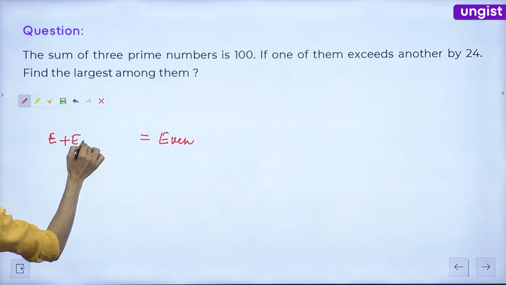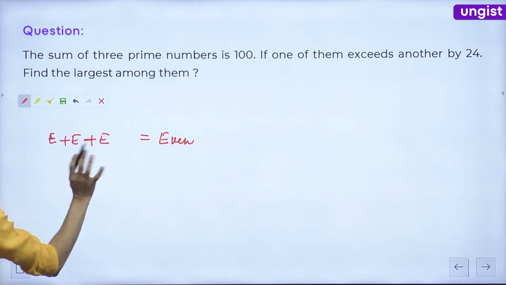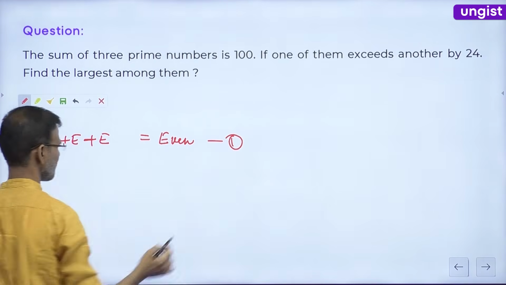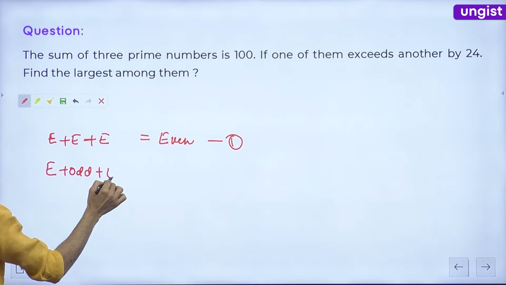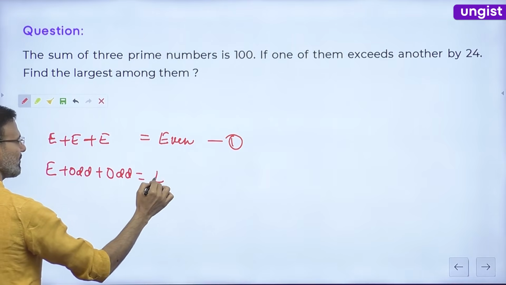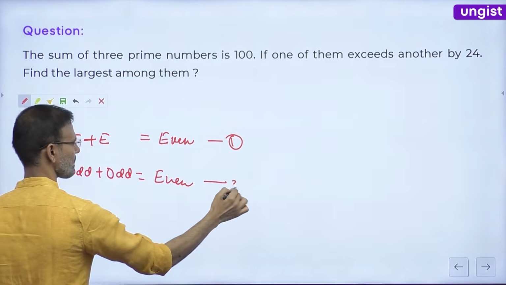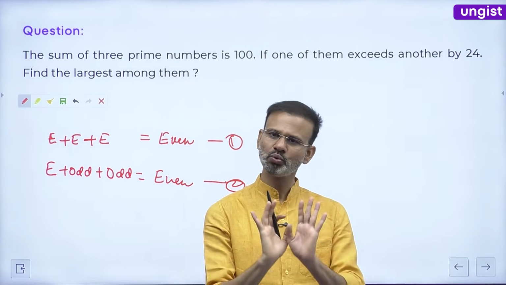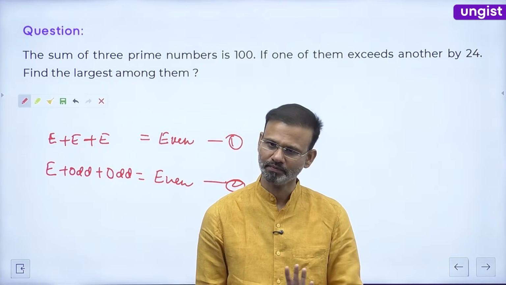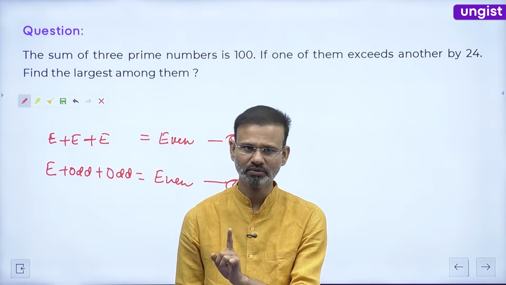Even plus even plus even is even. Yes or no? Number 1. Even plus odd plus odd is even. This is case number 2. Right, friends? Only these 2 cases are possible.